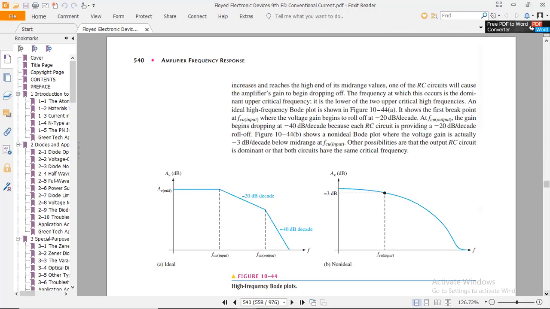As the frequency increases and reaches the high end of its mid-range value, crossing the mid-range, this is the crossing value of mid-range frequency. At mid-range we get the moderate level of frequencies, after mid-range we get the high content of frequency, and before that we get the lower content of frequency, which we call the low frequency response.